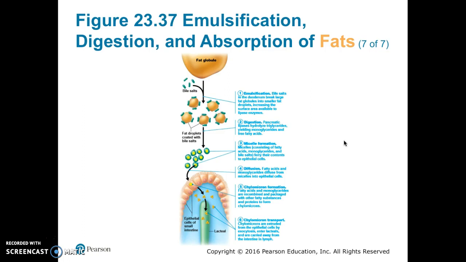into the epithelial cells. Fatty acids and monoglycerides are recombined and packaged with other fatty acids and proteins to form chylomicrons. Lastly, chylomicrons are extruded from the epithelial cells by exocytosis. They enter the lacteals and are carried away from the intestines in the lymph.